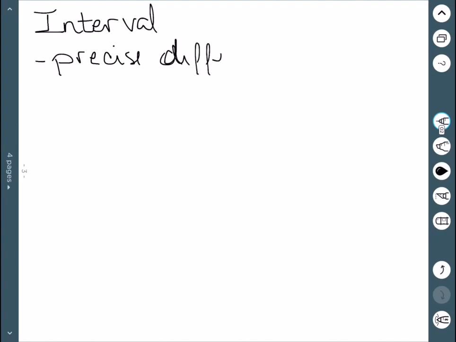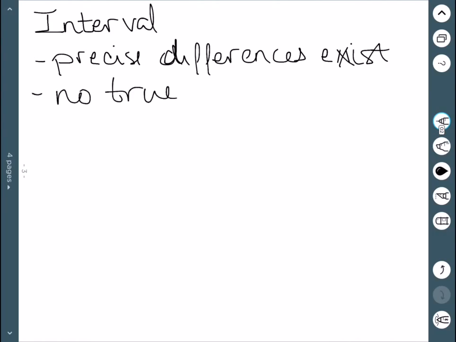The third level is called interval. And now precise differences do exist. However, there is no true zero. And what I mean by a true zero is that zero doesn't mean the lack of something.